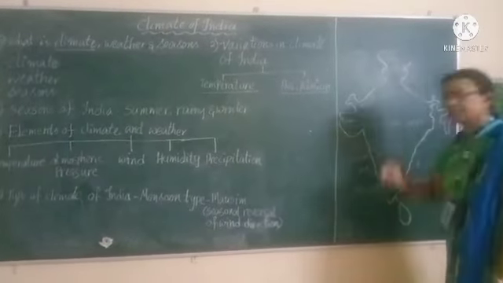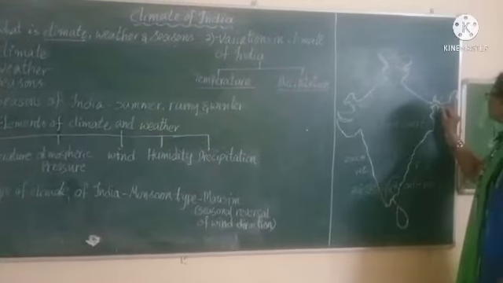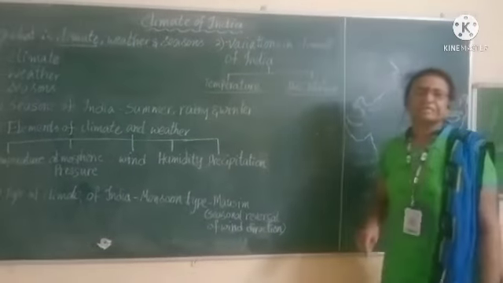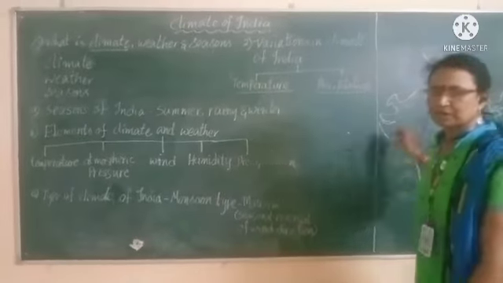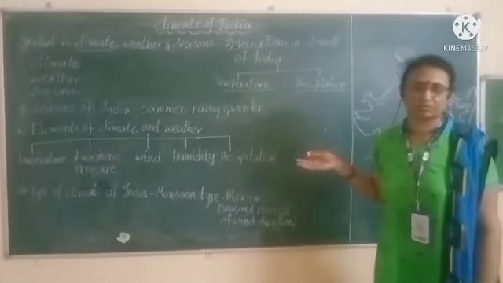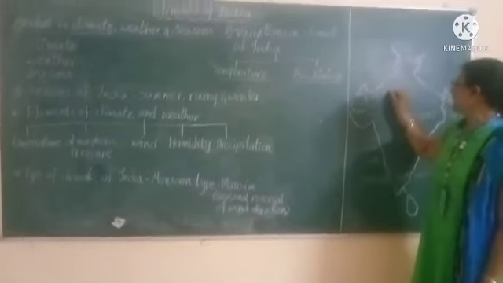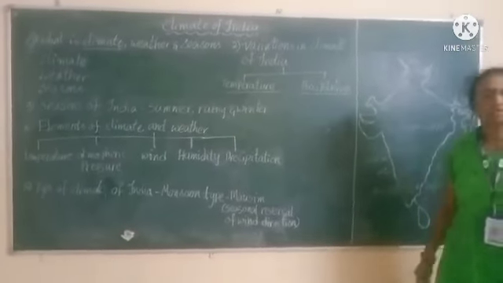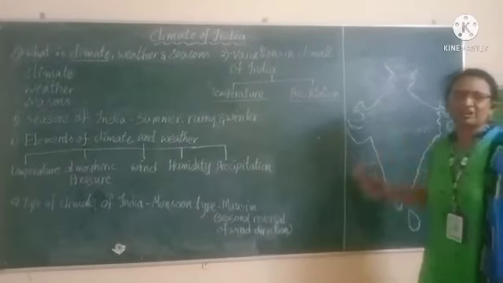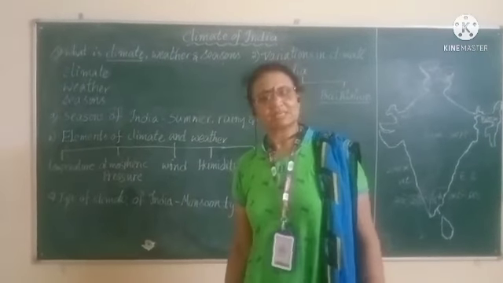At the same time, in the northeastern state of Meghalaya, the places Cherrapunji and Mawsynram receive very heavy rainfall, like 400 centimeters. But the Rajasthan region receives only 10 centimeters of rainfall. These are the variations in precipitation in the same season in different regions of India. Now, we continue the next concept in the next class. Thank you.